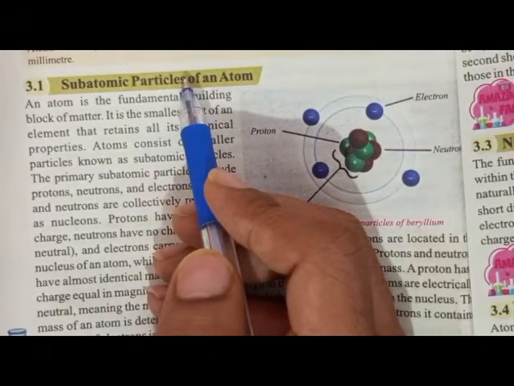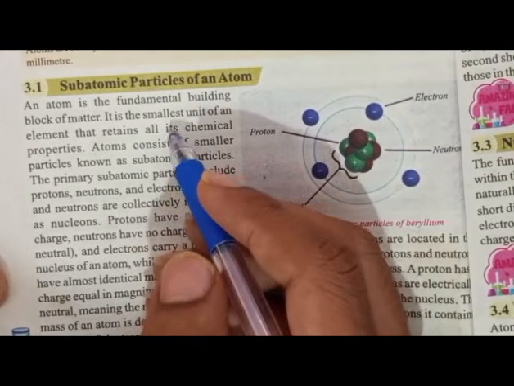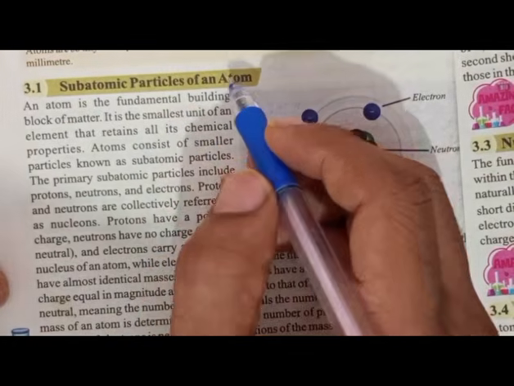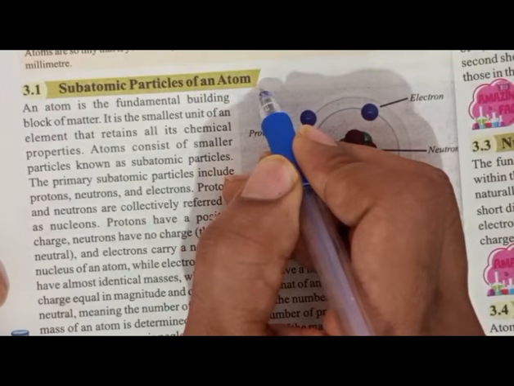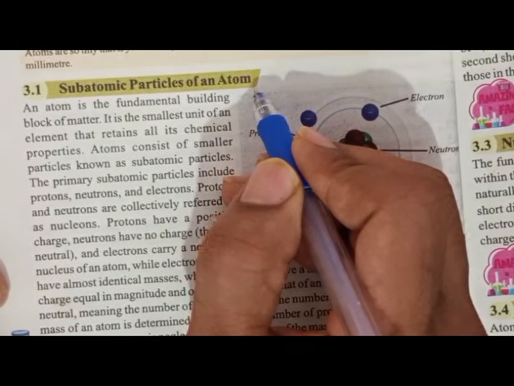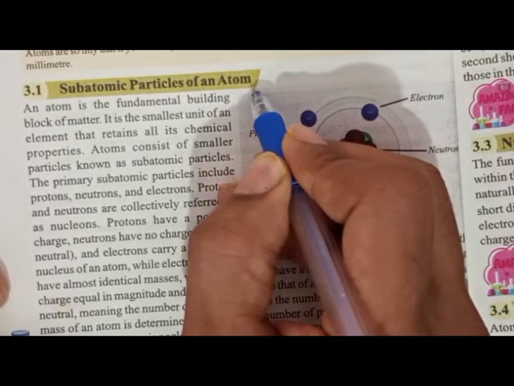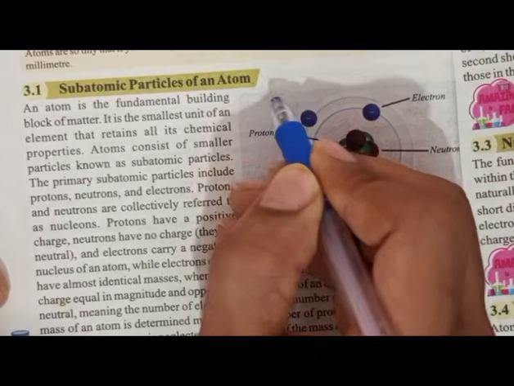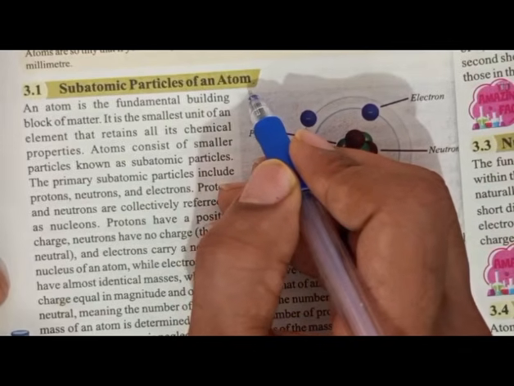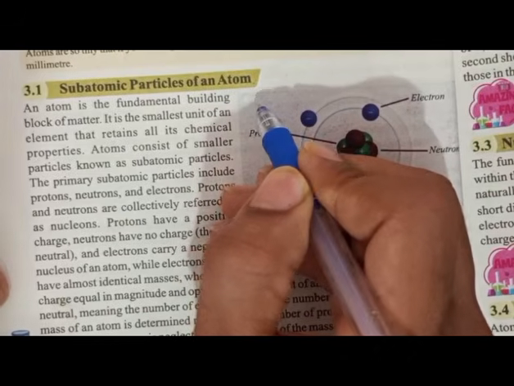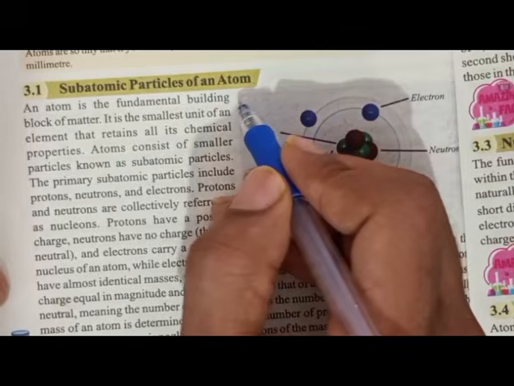Now let's discuss the subatomic particles of an atom. As I told you, earlier philosophers believed that atom is indivisible, the tiniest particle. But modern scientists discovered that atom can further be divided into electron, proton, and neutron, and named them as subatomic particles of atom. So now I will discuss the subatomic particles of an atom.